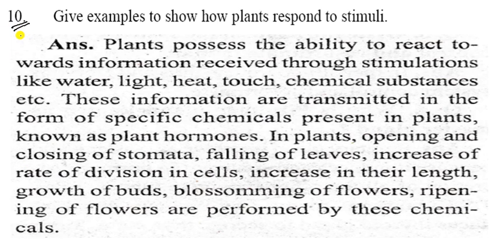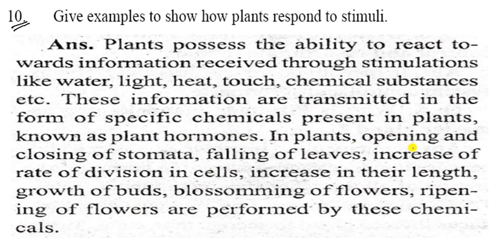And it is the most important question. Give an example to show how plants respond to stimuli. So the answer is, plants possess the ability to react to the information received through stimulations like water, light, heat, touch, chemical substances, etc. This information is transmitted in the form of specific chemicals present in the plant, known as plant hormones.